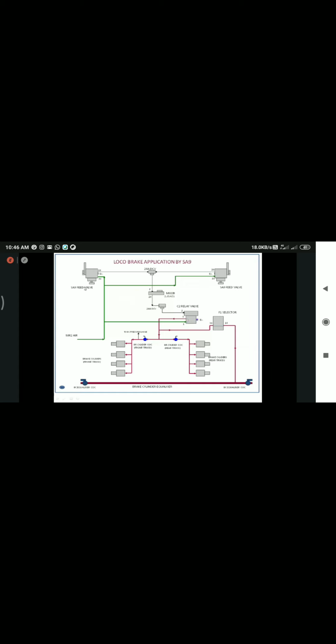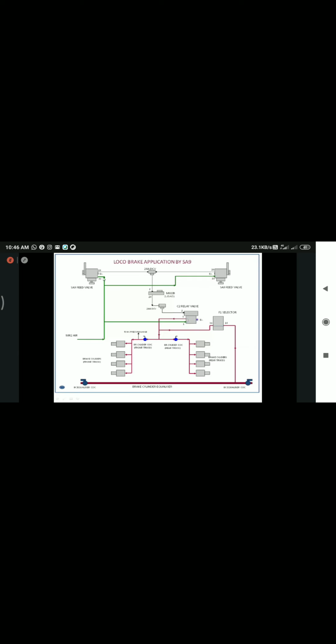So the SNIN valve: we are supplying MR air, which is the input for our air brake system. That is the green line we are supplying to this SNIN valve. The SNIN valve has three ports. Three ports means openings. Through port number 30, it is receiving the input of this MR air.